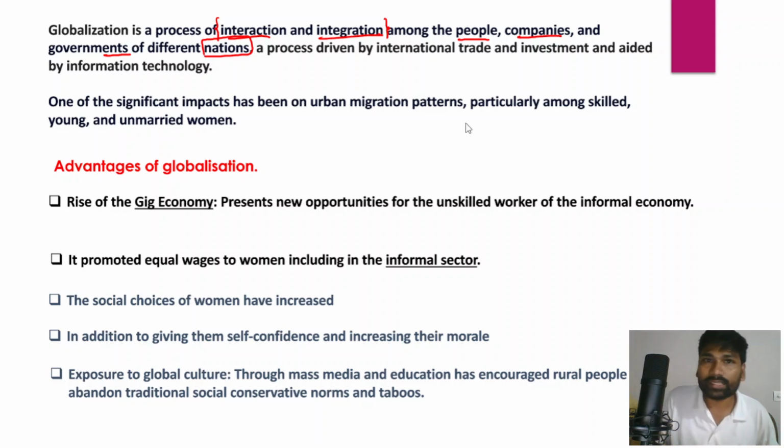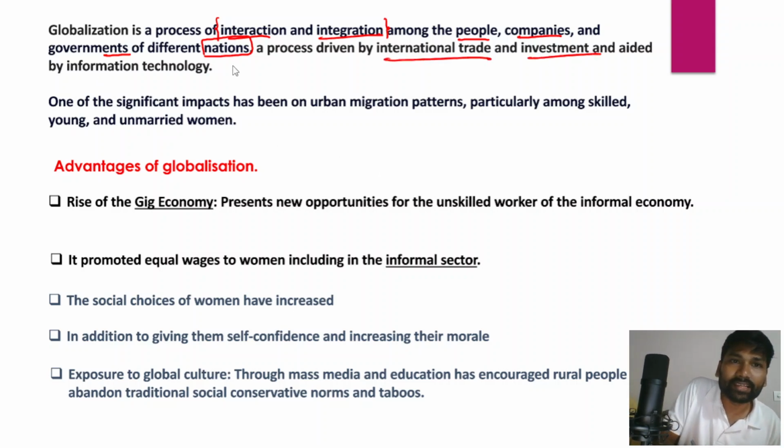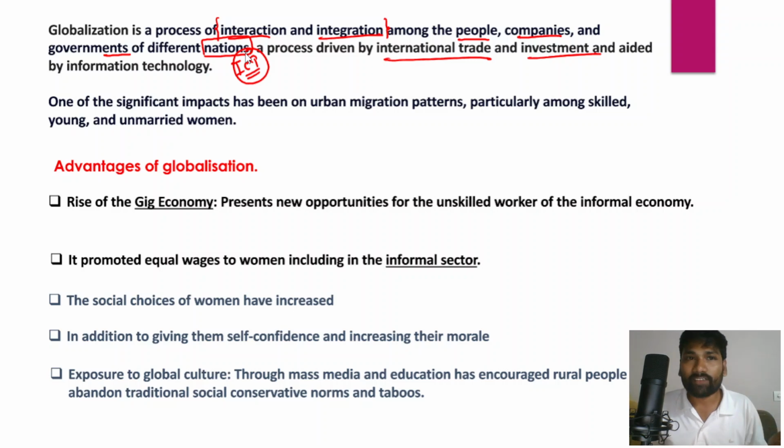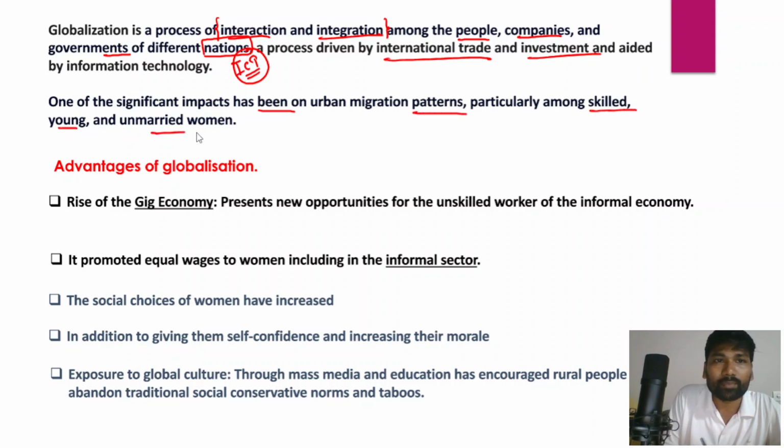Globalization is essentially driven by international trade and investment, and it is primarily aided by information and communication technology. Information and communication technology is the key factor which has integrated the world and made interaction very simple. One of the significant impacts has been urban migration patterns, particularly among skilled young and unmarried women, right? This is one of the significant impacts of globalization.